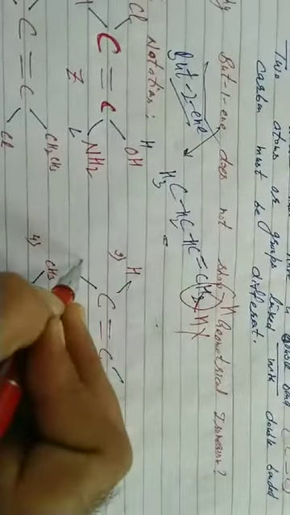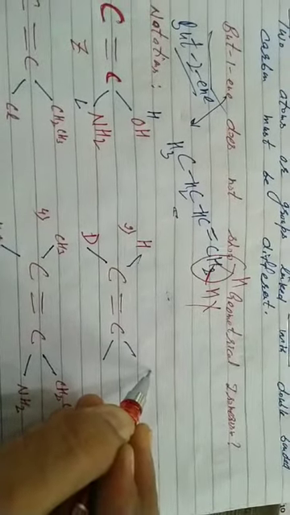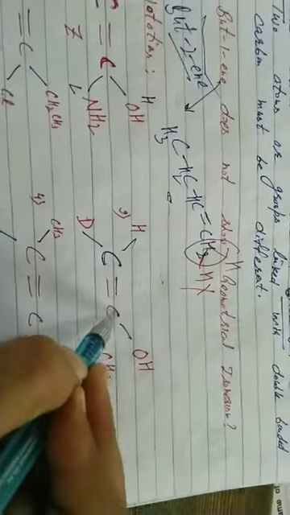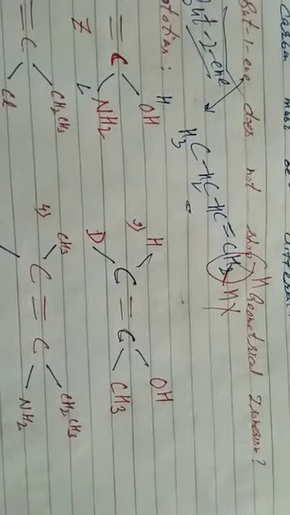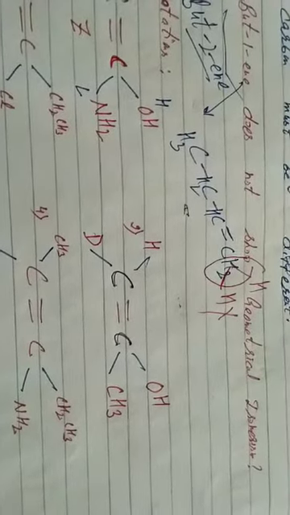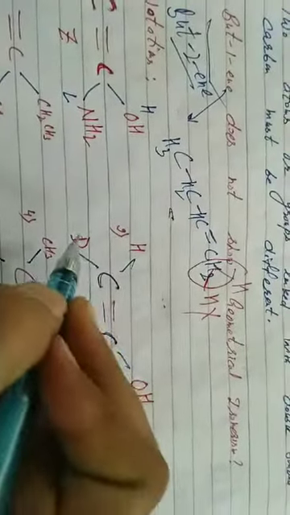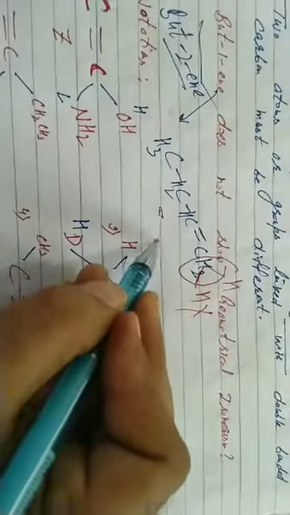Please come here again. I mentioned the groups hydrogen, deuterium, OH, CH3. What is the key point to detect E and Z notations? Mention priority order to the unsaturated carbons. That's unsaturated carbon 1, that's second. Hydrogen, deuterium. Students, when isotopes of the elements are present, the isotope having higher mass gets higher priority. You know hydrogen and deuterium, which has higher mass? Deuterium higher priority, hydrogen lower priority.